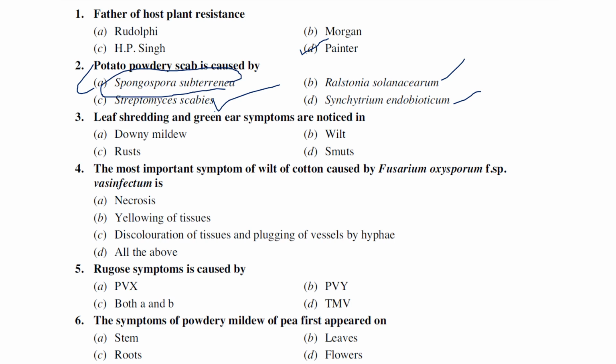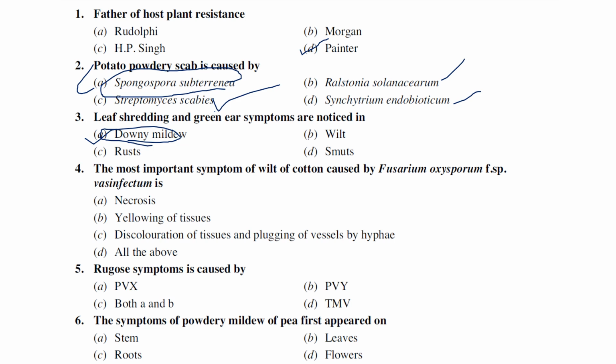Leaf shedding or green ear symptoms are noticed in downy mildews, wilts, rust, and smuts. Generally, downy mildew kind of diseases only exhibit this leaf shedding or green ear symptom, especially in sorghum or maize. In maize it's called crazy top. In sorghum, it's called leaf shedding. Such kind of disease will be there, right? So the question is actually related to downy mildew. So the answer is downy mildew.